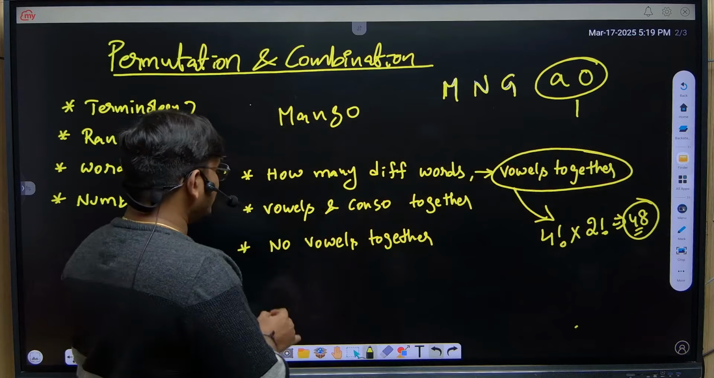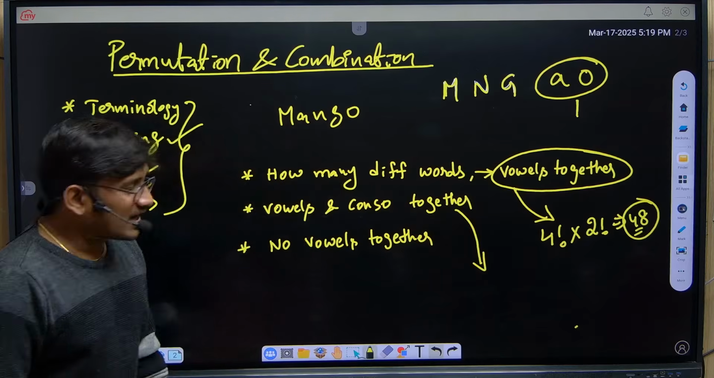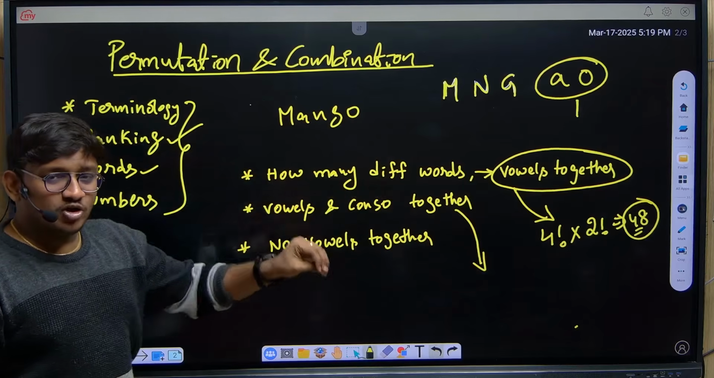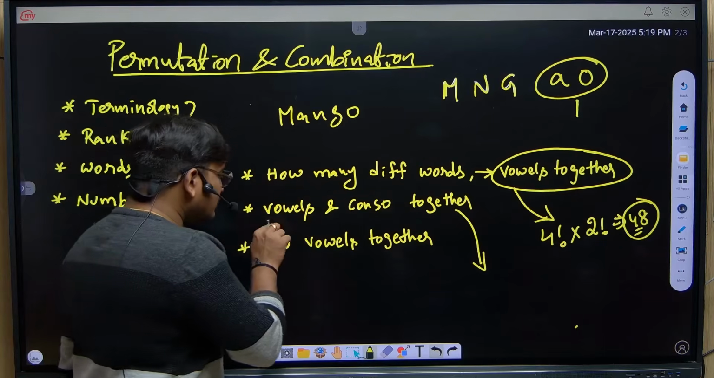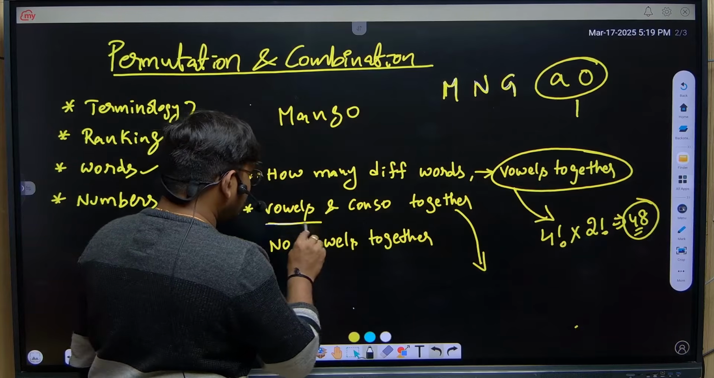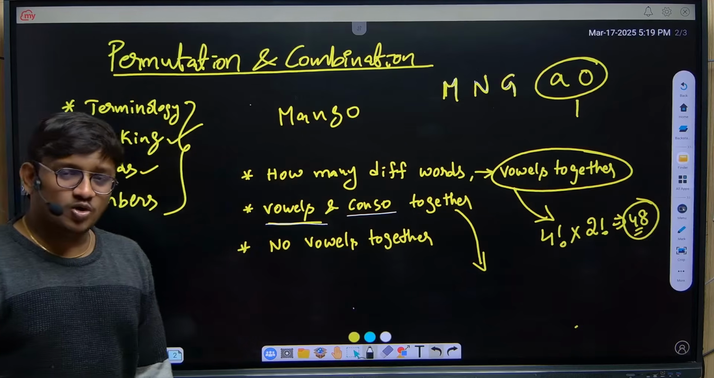Now, let's go with the second question. What's the condition in the second question? Out of 120 combinations, how many different combinations will you get where all vowels are together and all consonants are together?